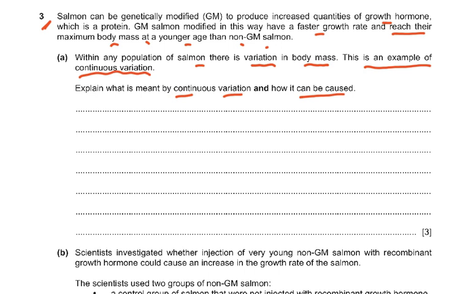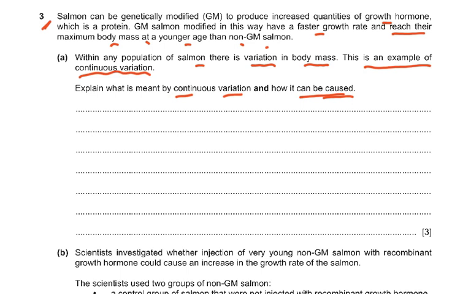But besides that, it says explain what is meant and how it can be caused. Because it is polygenic, it means it is controlled by many genes, and different genes have an additive effect. If you have this gene, and this gene and this gene, then they will all add up and result in a certain mass of the fish. Environmental factors contribute to the variation, just like the height of a person will be dependent on the diet he gets in his early teens.